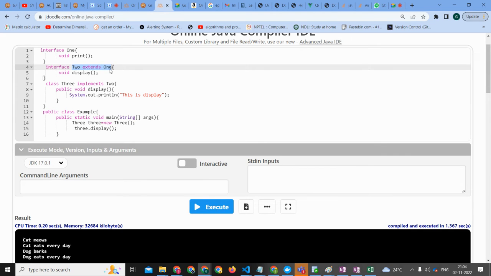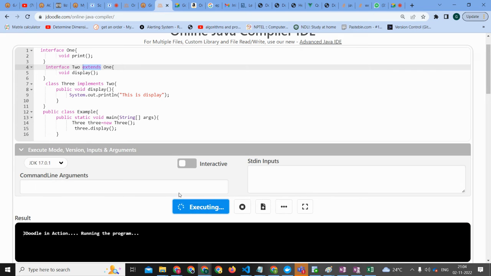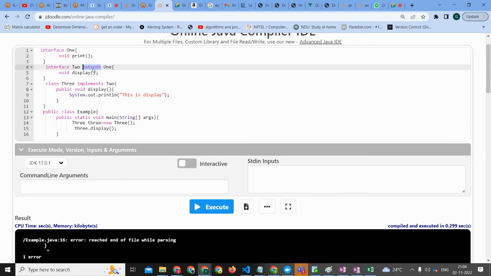I think line 4 has an error, like interface 2 extends 1. So is this possible? It is an error. Can an interface implement an interface?